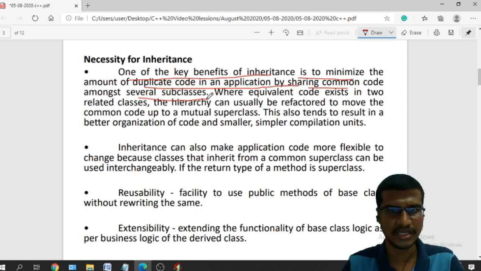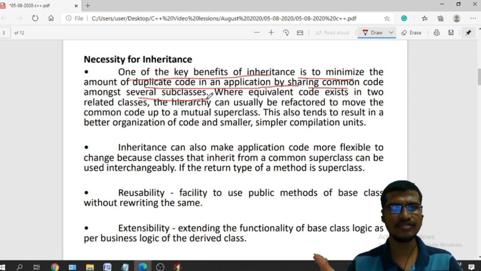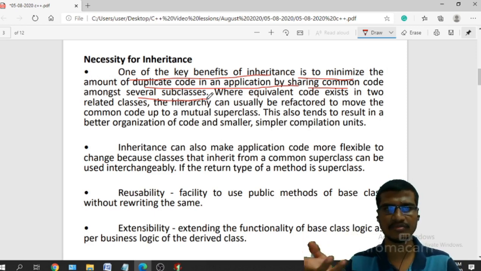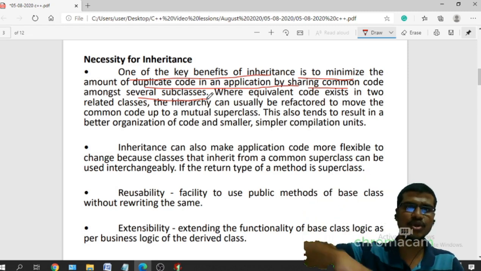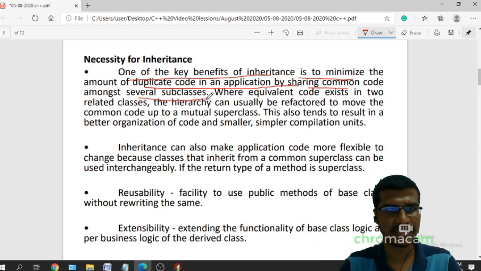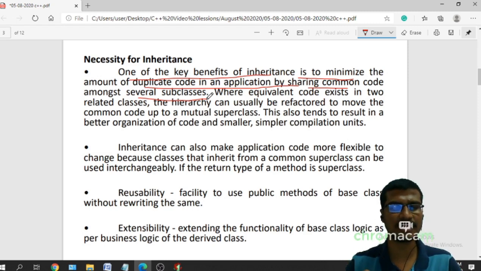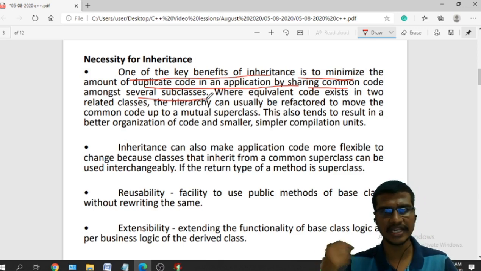We already have an existing class with some code, the data members it may have, and the functionalities it can perform. For the functionalities I can write some code. If I want to create similar types of classes, there is no need to write the class from scratch. I can reuse that class.